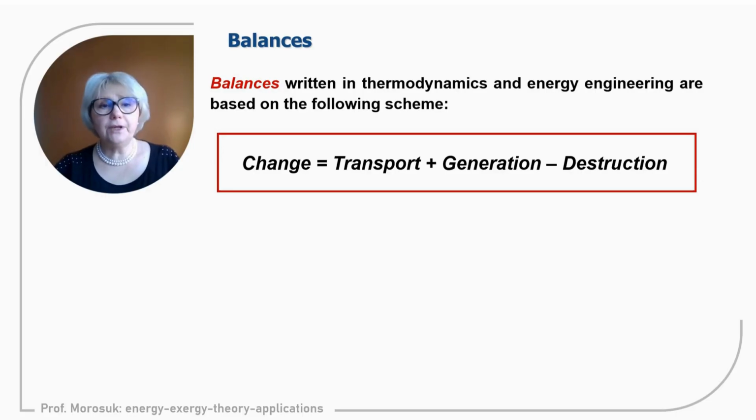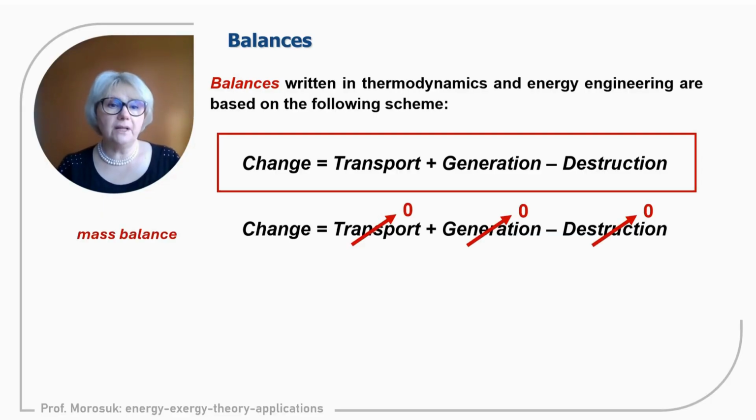Every time we have a new analysis, we need to write balances, because we already discussed that the mathematical model of the system is a set of balances. The general view of all balances used in engineering thermodynamics and energy engineering is: change of parameter equals transport plus generation minus destruction. And we know that never do all three terms appear together in the right part of this equation.